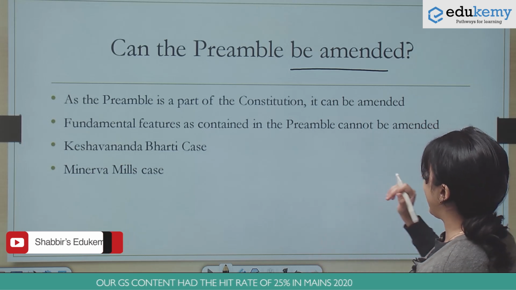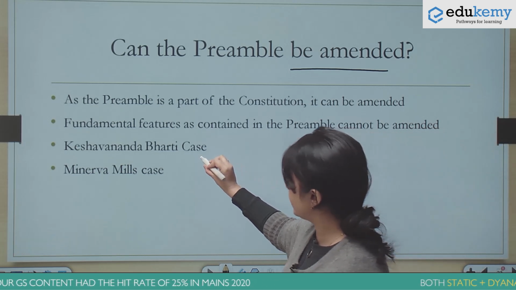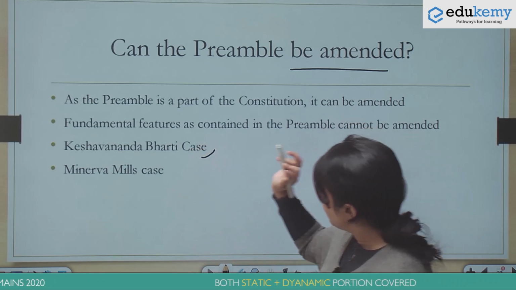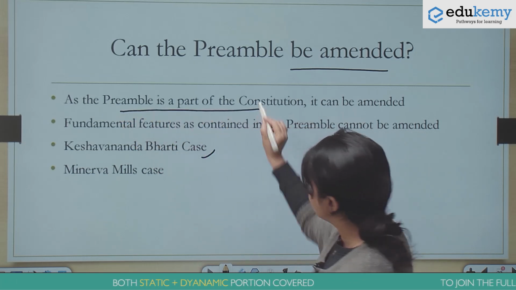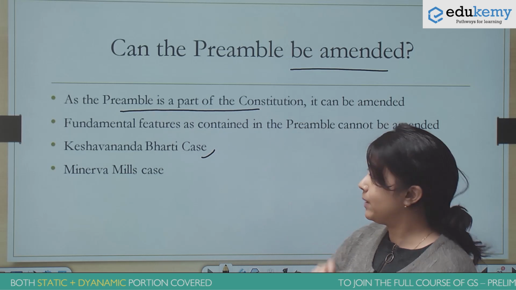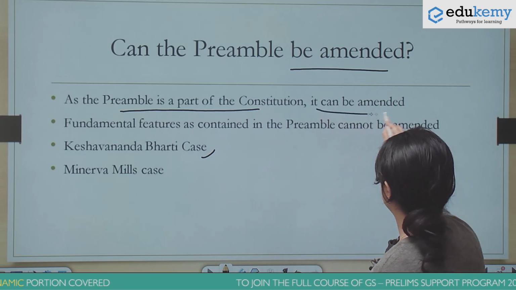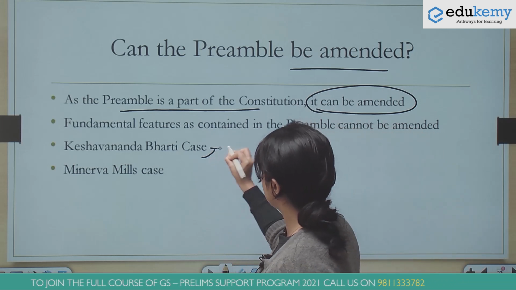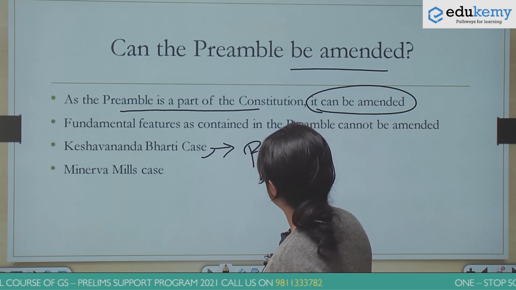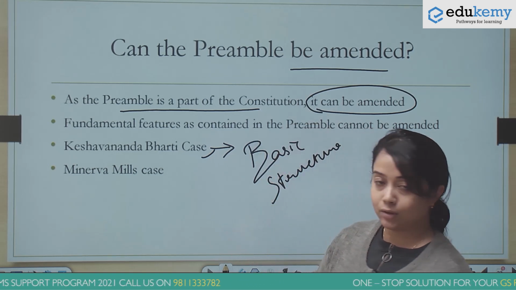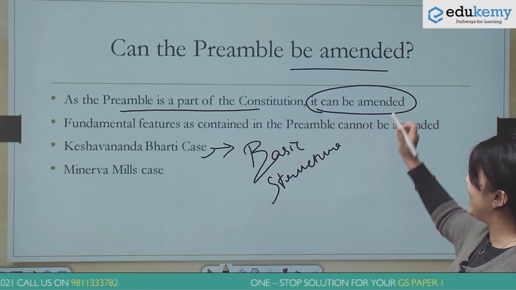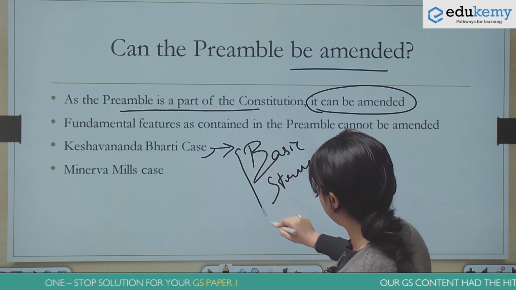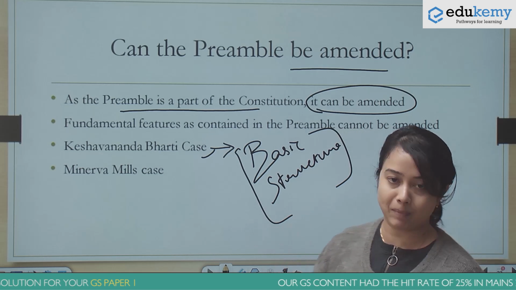However, as we know now, following the Keshwananda Bharti judgment, which I told you was the largest bench constituted, the position has been that the preamble is a part of the constitution, and if the preamble is a part of the constitution, then it can be amended. However, what we also know is that the Keshwananda Bharti case gave us the doctrine of basic structure. So, the position currently is that while the preamble can be amended, those provisions of the preamble which are a part of the basic structure cannot be amended.